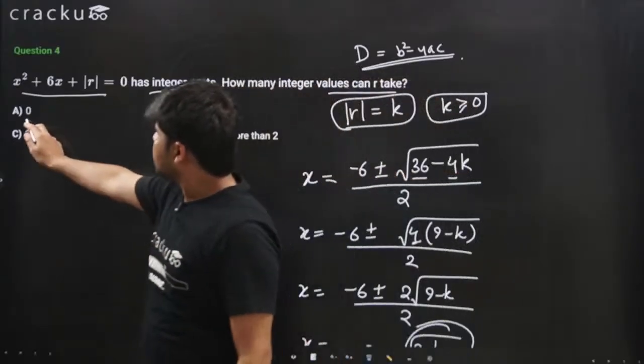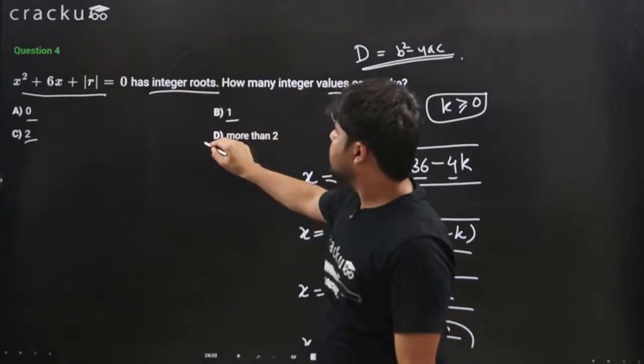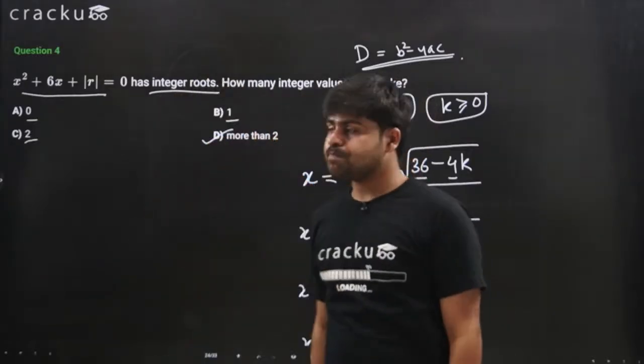Is the answer 0? No. 1? No. 2? No. More than 2. The correct answer is option D.